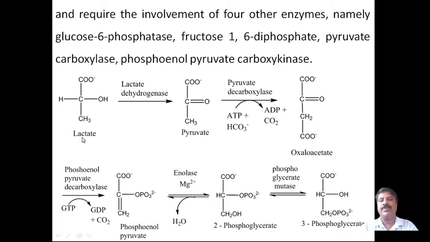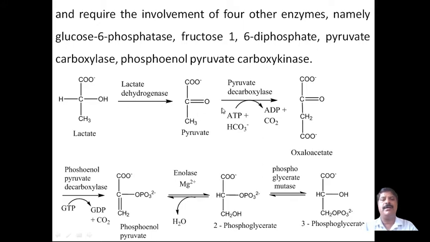Here, how is lactate converted into glucose? Lactate is obtained from lactic acid. Lactate undergoes the action of lactate dehydrogenase and is converted into pyruvate. Here the hydroxy group is converted into a ketone group by dehydrogenation, removal of hydrogen, and pyruvate is formed.